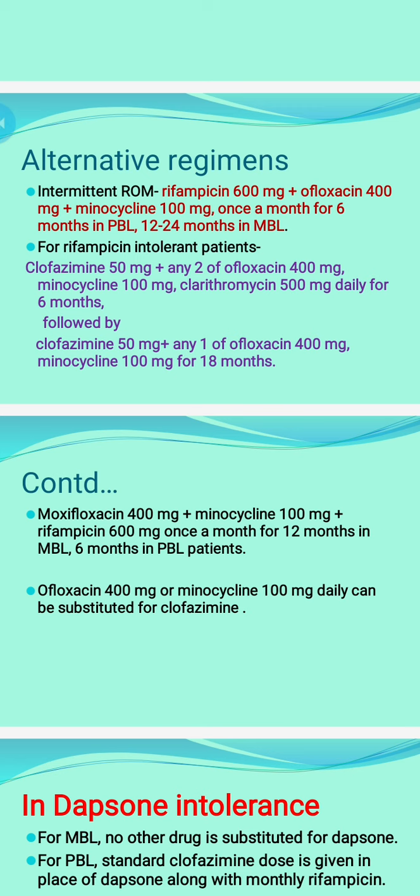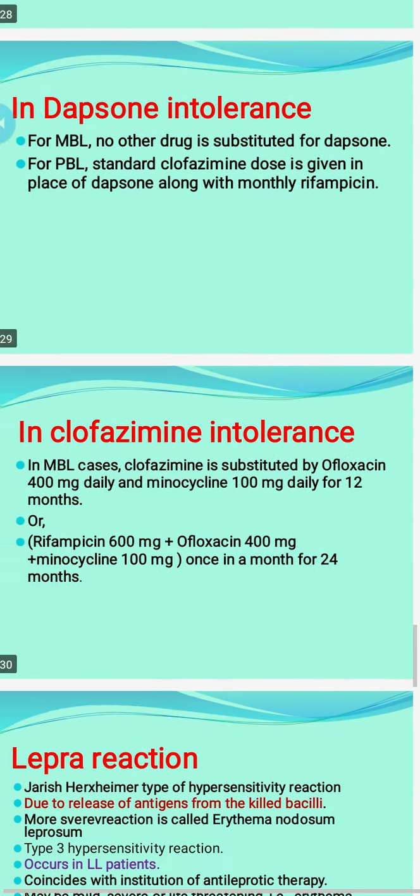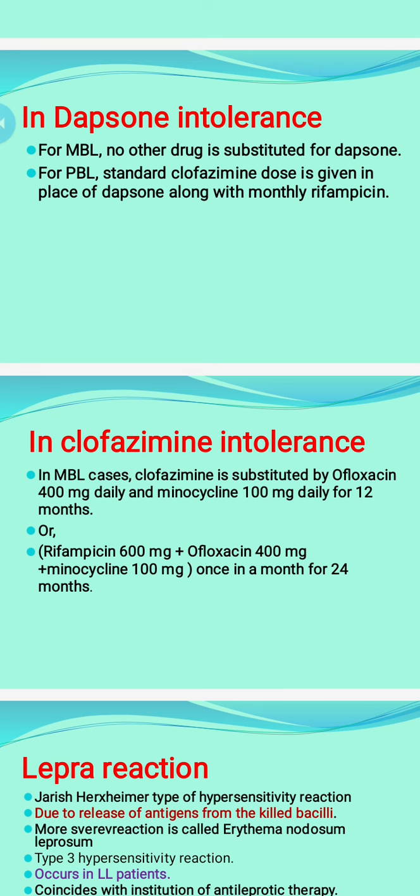These are the other options. You need not remember all. Moxifloxacin 400, minocycline 100 mg, rifampicin 600 mg once a month for 12 months. So remember this ROM therapy, and for rifampicin resistant or intolerant patient, we give clofazimine plus those alternative drugs like ofloxacin, clarithromycin, minocycline. In dapsone intolerance, for MBL, no other drug is substituted for dapsone, because we have to go to the ROM therapy or the clofazimine based therapy.